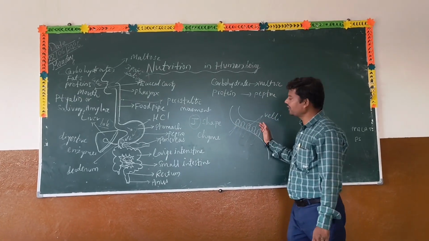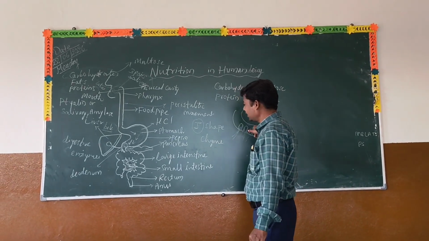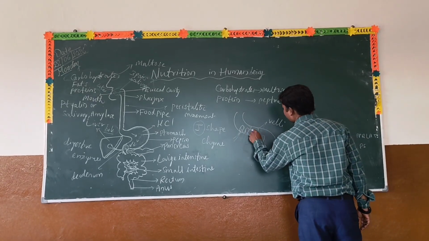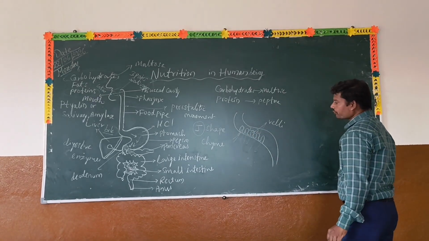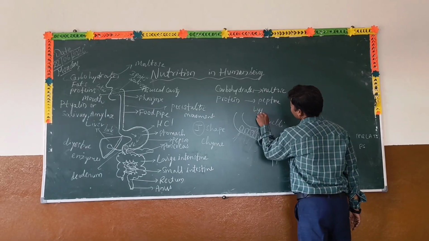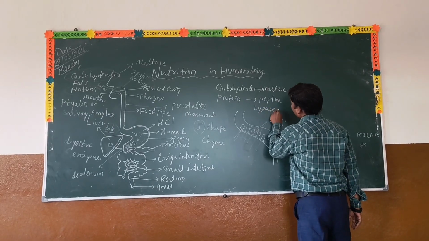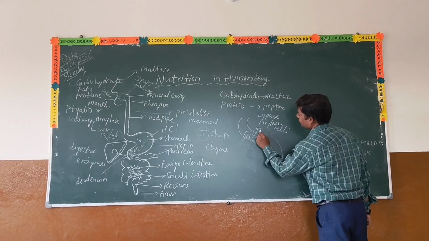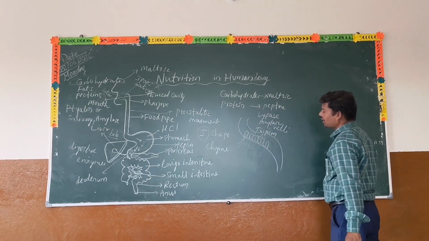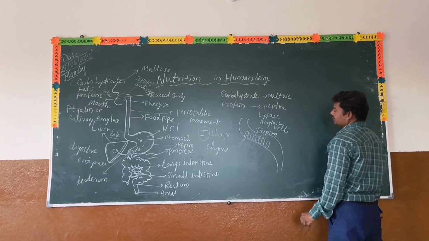So how is the digestion completed? What are the enzymes here? In the small intestine, when the food enters, enzymes like lipase, amylase and trypsin are released.